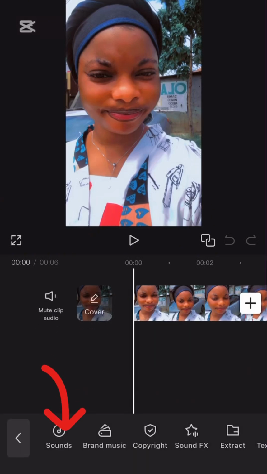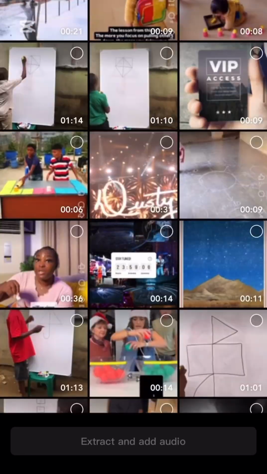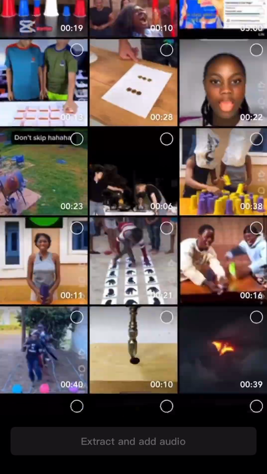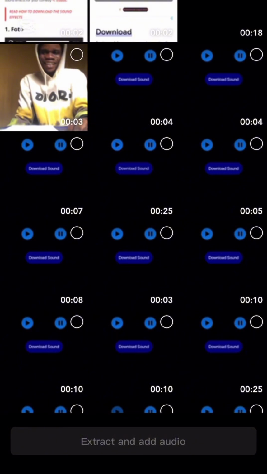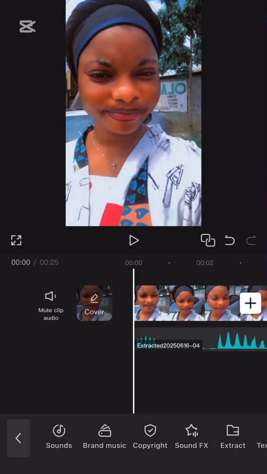This is your audio. Now you enter extract. This extract. Now you find the sound, all those funny sounds that you have already saved in your phone. Now, okay, look at where I saved some of my sounds. Now you click the sound, you play the sound to know if it's the one you want to add. Okay, now click add. Okay, this is it. Very simple.